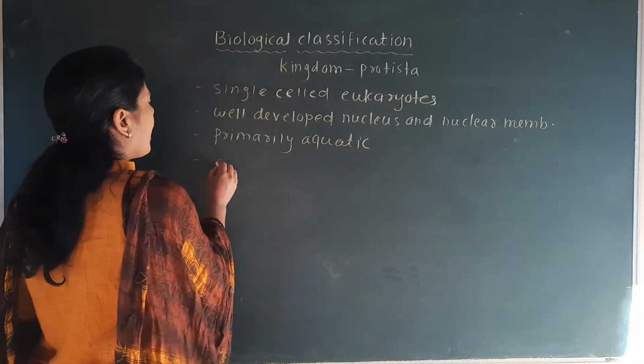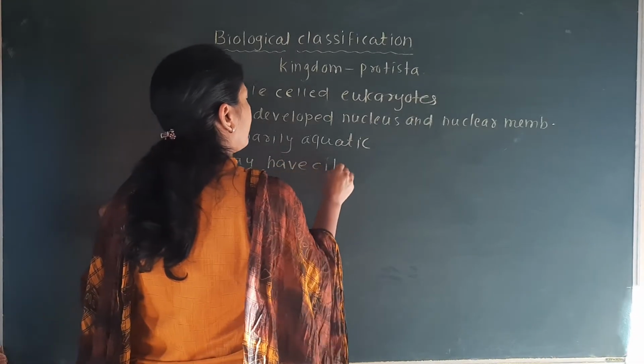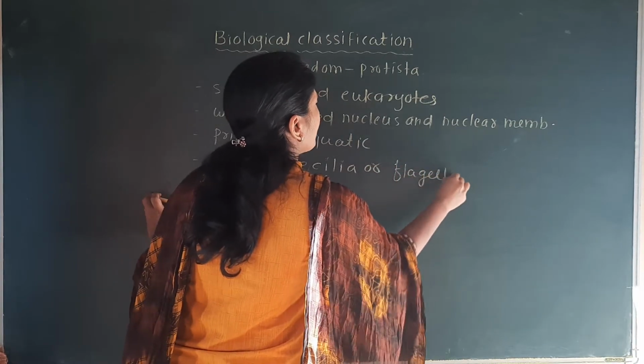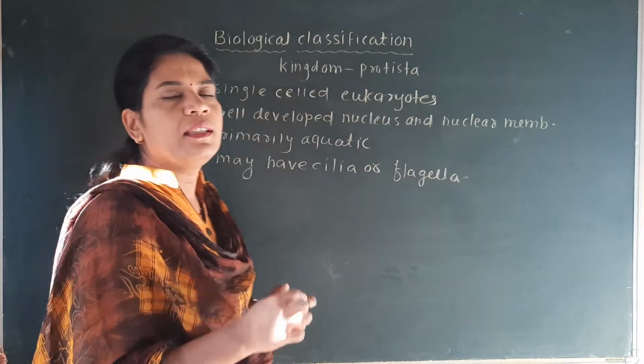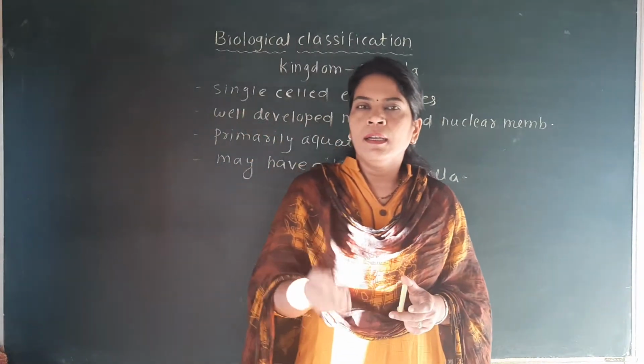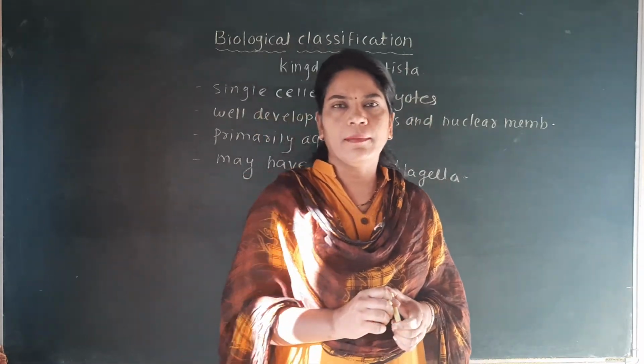They may have cilia or flagella. That means cilia and flagella are the locomotive organelles which may be found in the organisms of the kingdom Protista.